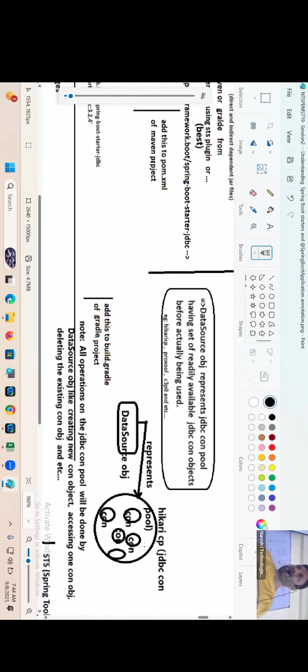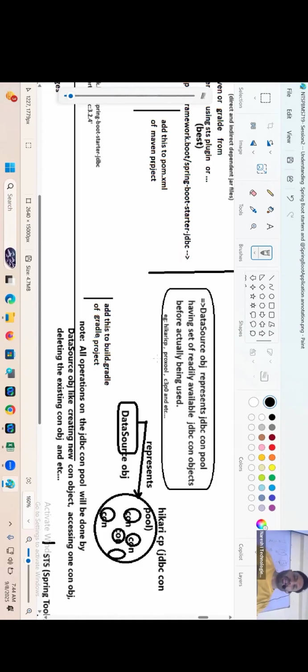And that entry point is nothing but the data source object. The data source object represents a JDBC connection pool having a set of readily available JDBC connection objects before actually being used.